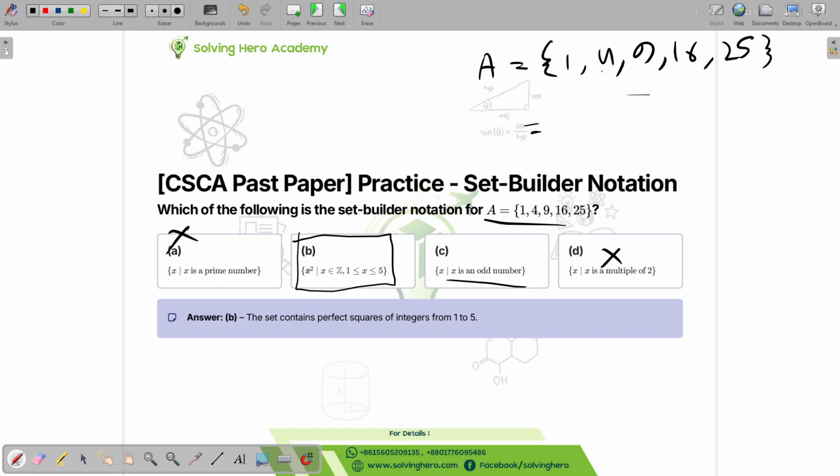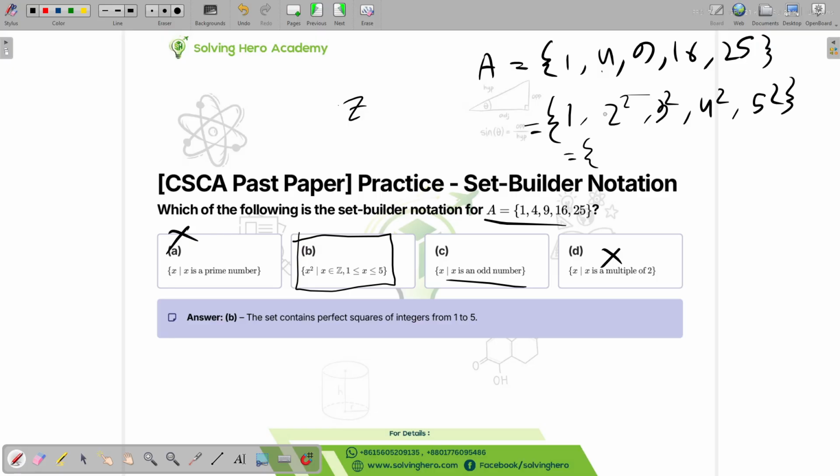Now how do we get this? It says the set is X squared such that X belongs to Z. Z means all rational numbers, and 1 is less than or equal to X, and X is less than or equal to 5. So what does that mean? We can say something like this: 1, 2 squared, 3 squared, 4 squared, 5 squared, right? So we can see this is a function of X squared.